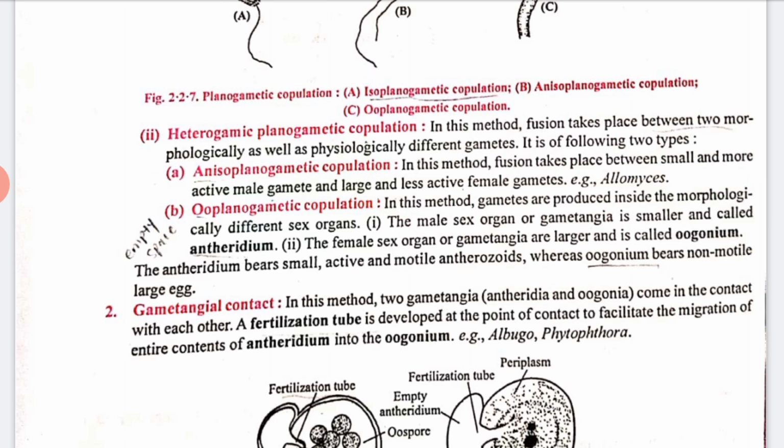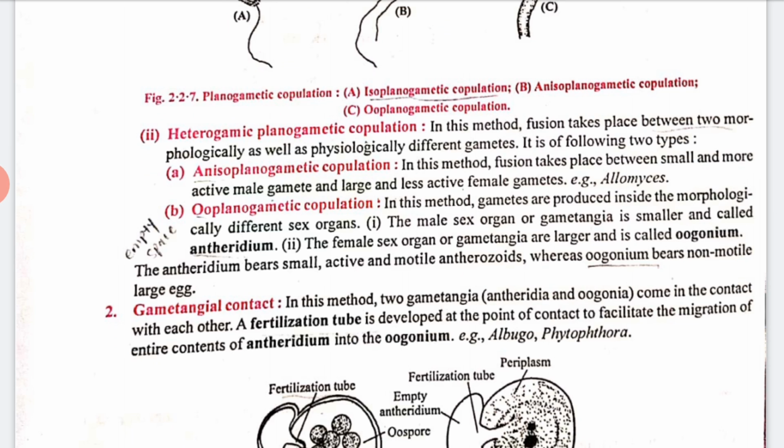In oogamic copulation, gametes are produced inside morphologically different sex organs. The male sex organ, or gametangium, is smaller and is called the antheridium, and the female sex organ, or gametangium, is large and is called the oogonium. Clear?